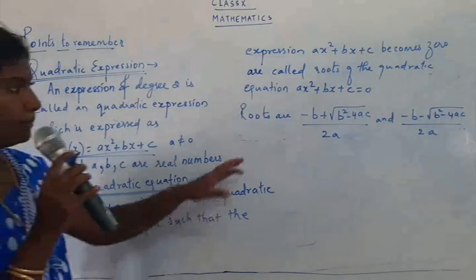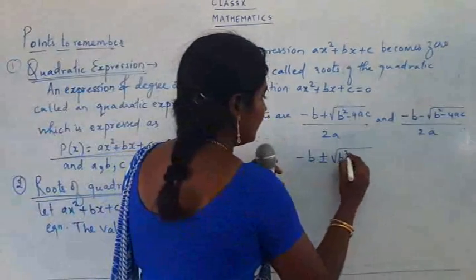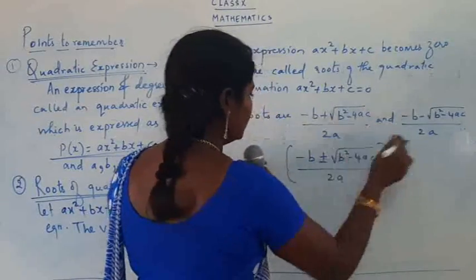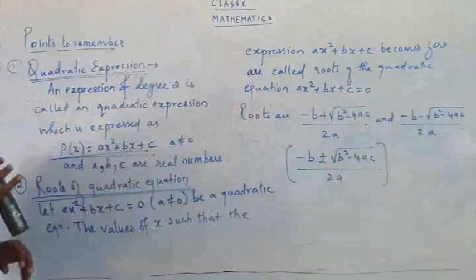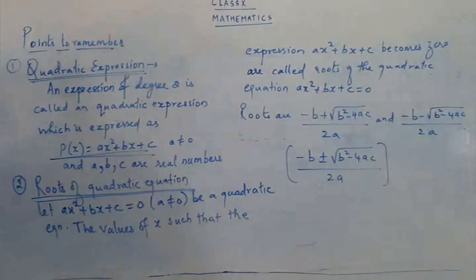Here we combine this, and we like to remember this: minus b plus minus square root of b square minus 4ac upon 2a. This is a combination of both the roots, so we can present both the roots together. Yes, write down the roots. We may use these roots for solving, so you have to know the roots.